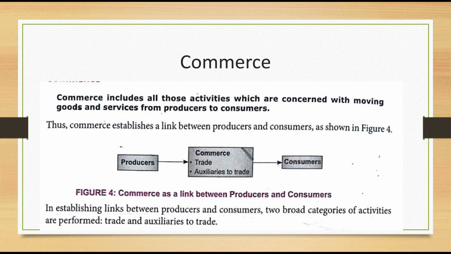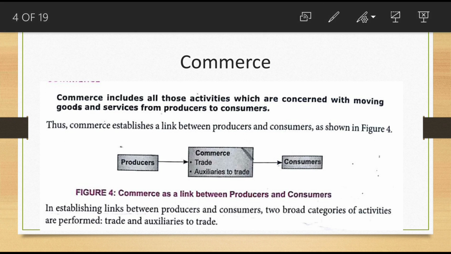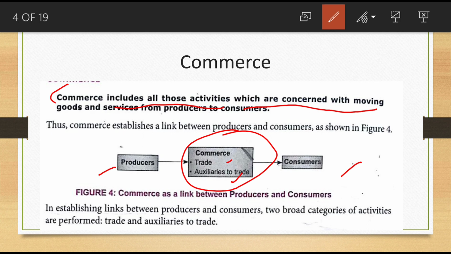That figure is also shown here. Producers here and consumers here. In between, one connecting link is commerce. In commerce two classifications are there, trade and auxiliaries to trade. So the definition of commerce is here. What do you mean by commerce? Commerce includes all those activities which are concerned with moving goods and services from producers to consumers. Commerce acts as a link between producers and consumers.